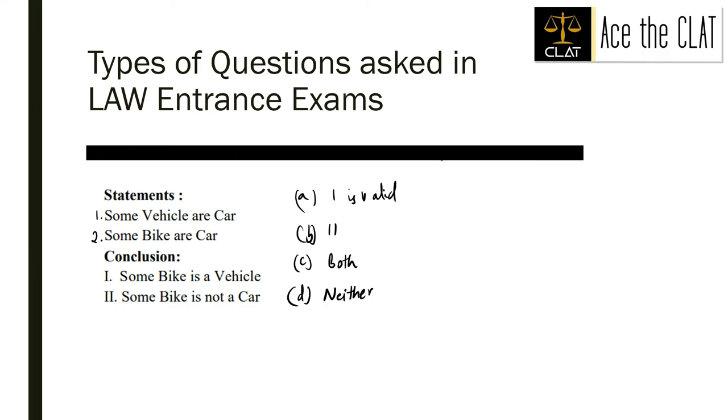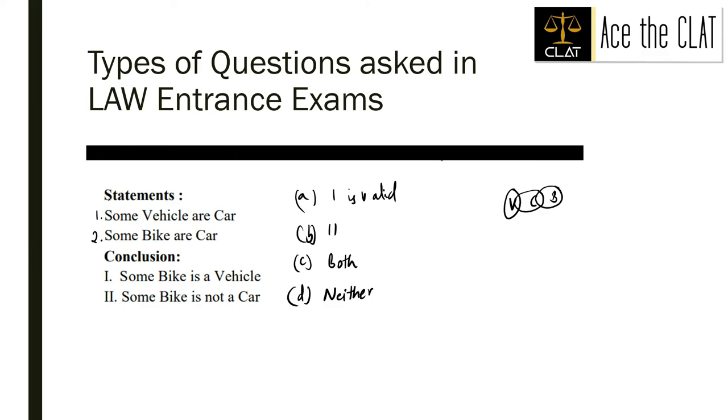The first statement is some vehicles are cars. Okay, this is our Venn diagram. The second statement is some bikes are cars. This would be our second statement's Venn diagram. So our first conclusion is some bike is a vehicle.